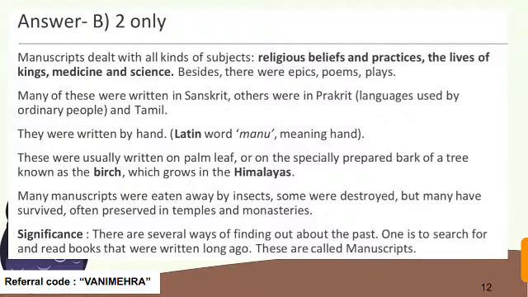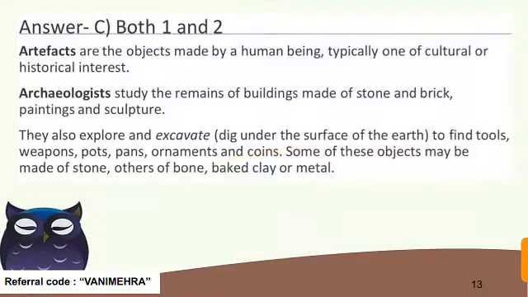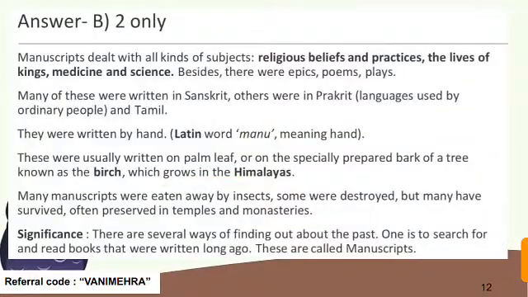Okay, manuscripts were written records, which were usually written on palm leaf or on the specially prepared bark of a tree known as the birch, which grows in the Himalayas. Okay, these were written records.